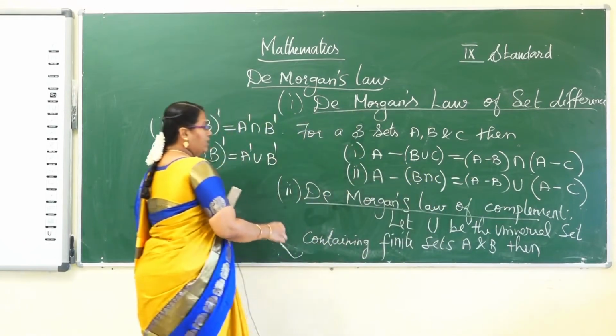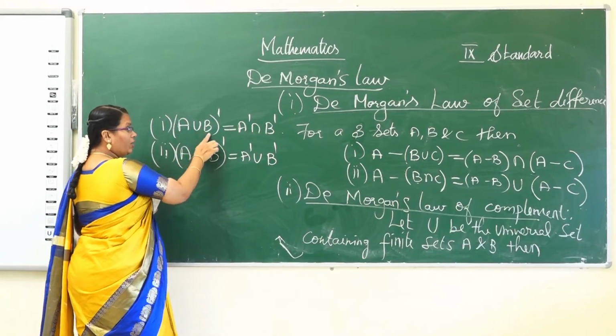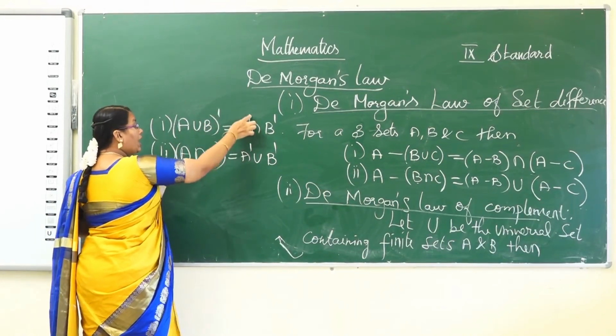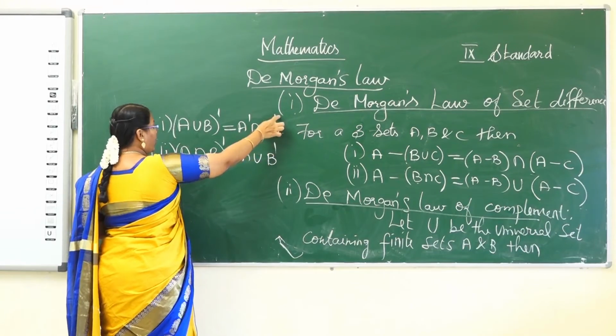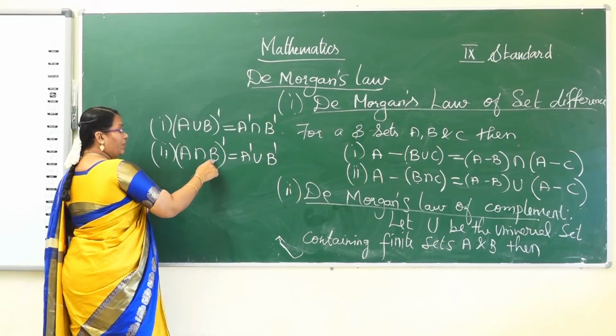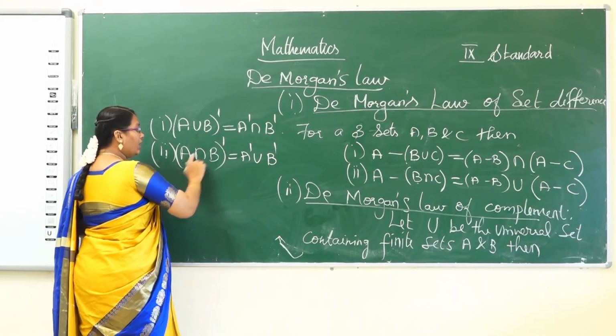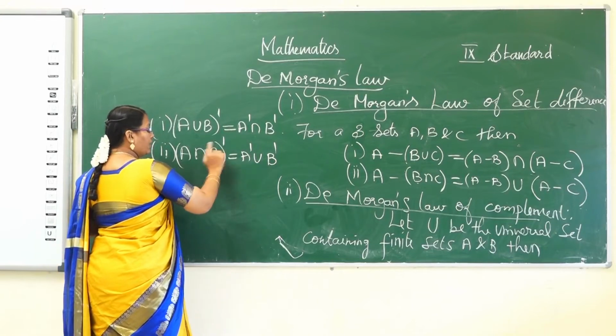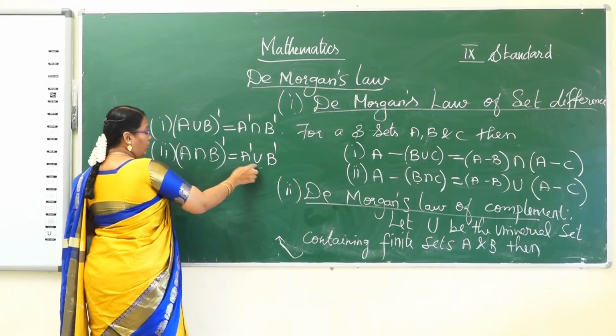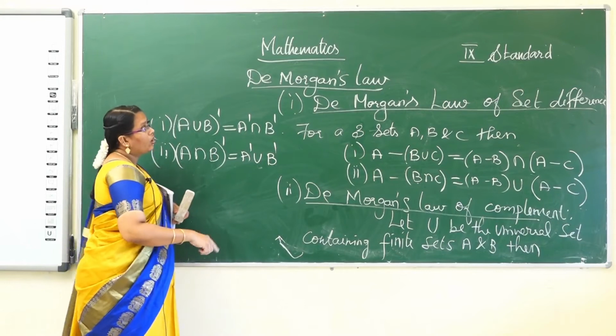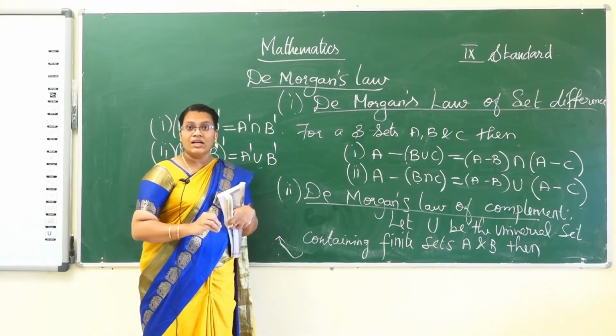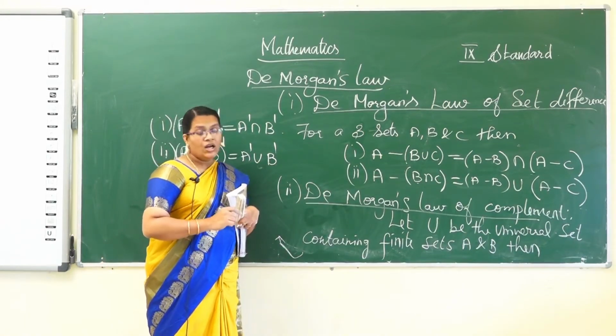De Morgan's law of complement: (A union B) complement is A complement intersection B complement, and (A intersection B) complement is A complement union B complement. I hope you understand the concept of De Morgan's laws of set difference and complement.